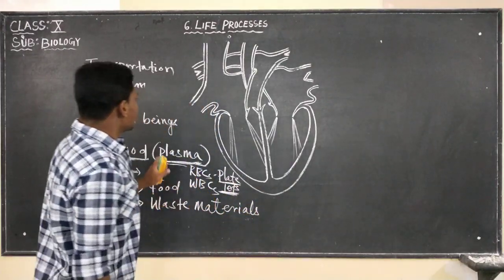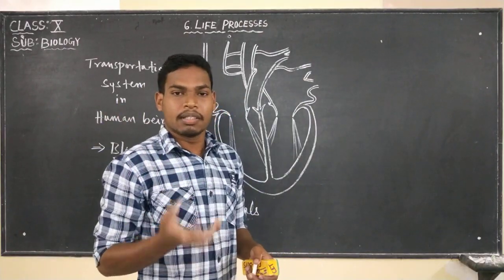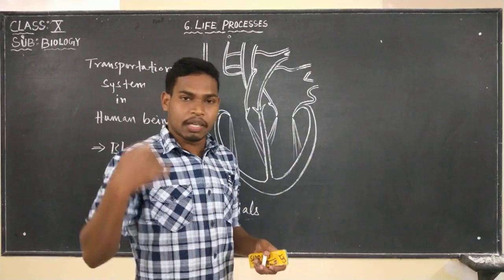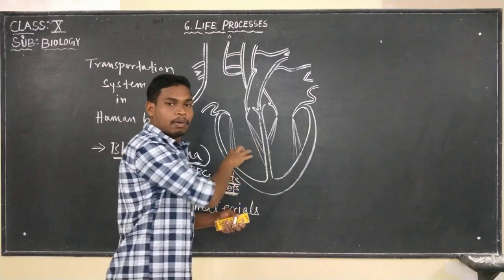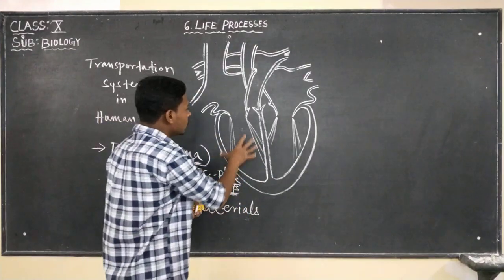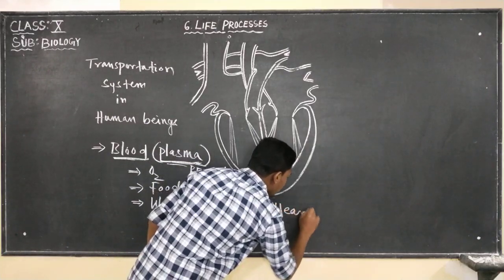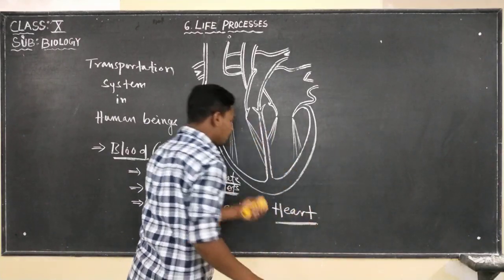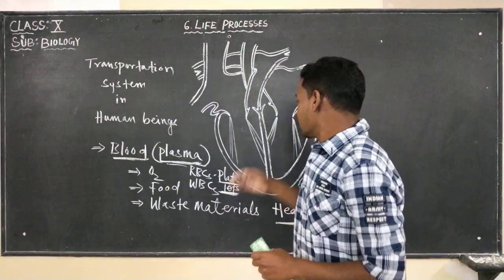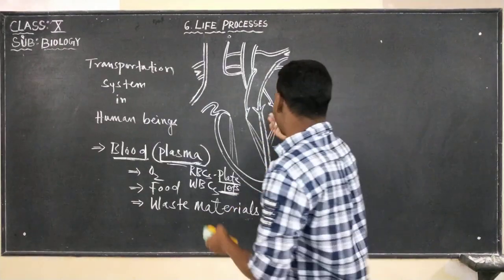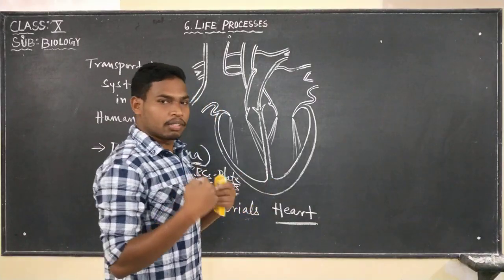As I told you, there should be one organ which pumps the blood to different parts of our body. So here is the heart. The heart is the organ which pumps the blood to different parts of our body. This is a typical human heart. Before we deal with details, we need to label the parts, right? Then it will become very easy for us to understand.